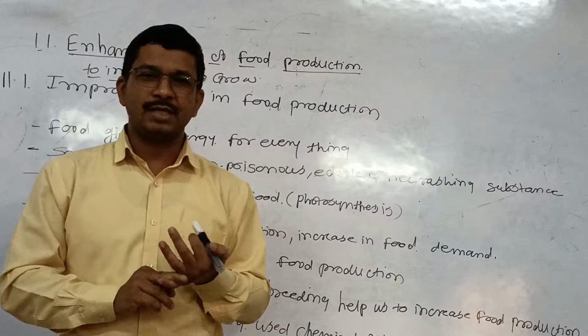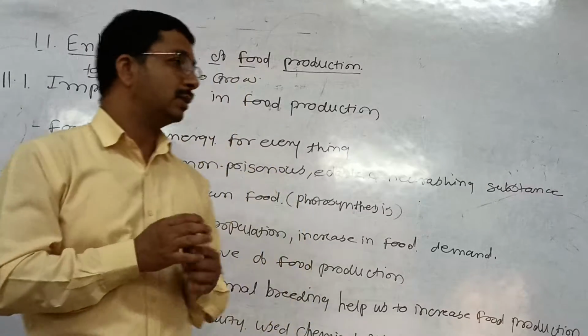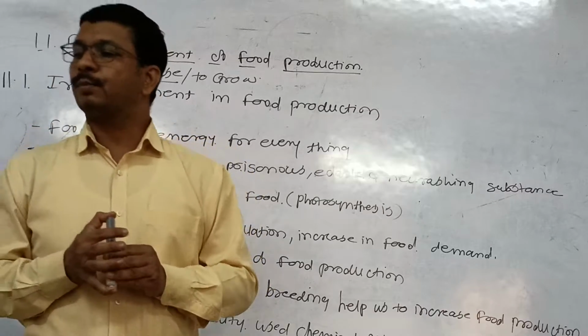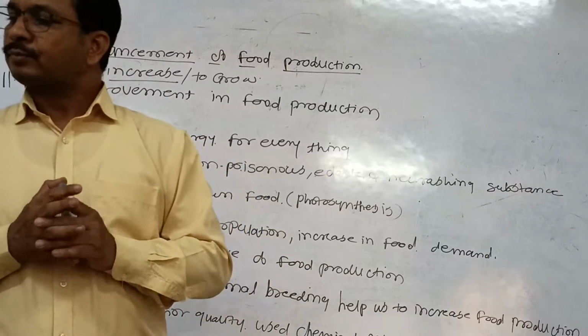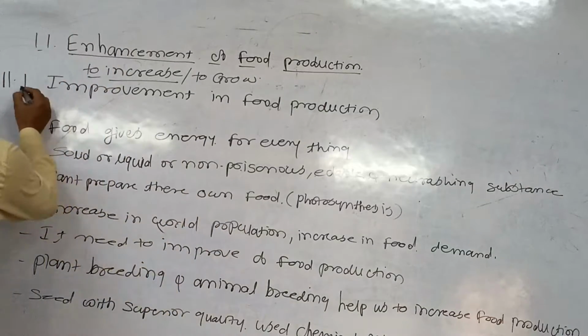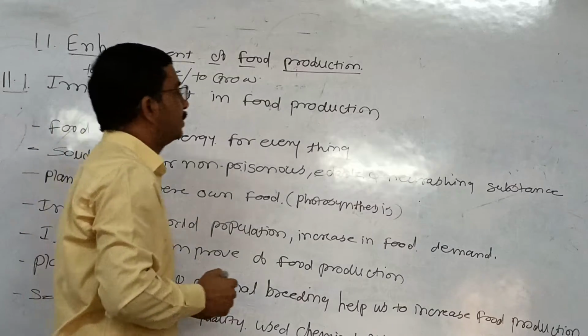They are disease resistant varieties, and we get a much higher crop yield. That's why they use the hybridization process. This is the first meaning, that is, improvement in food production.